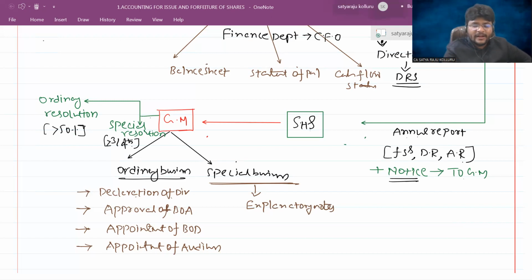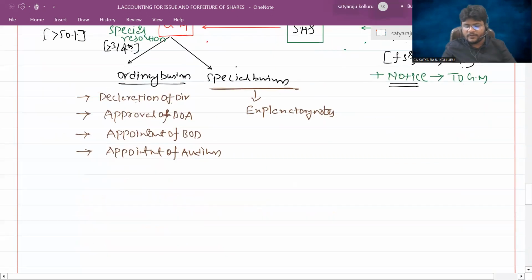Sir, for which items is ordinary resolution required, and for which items is special resolution required? Who will decide that? In general, the Act will decide. For certain items, special resolution is mandatory, and for certain items, ordinary resolution is mandatory. And for some particular items, the articles of association may also decide. So what are these articles of association, sir?